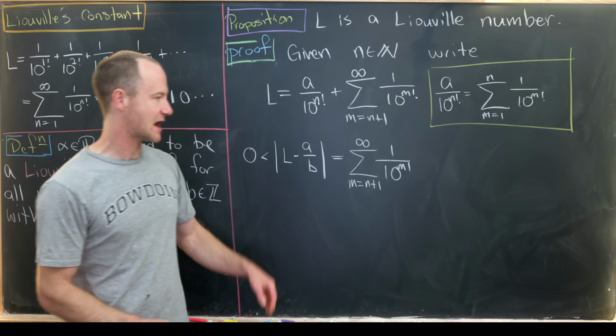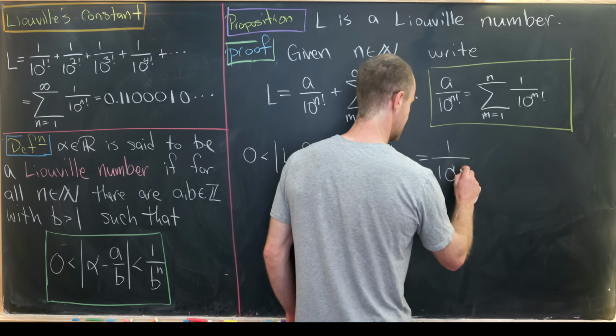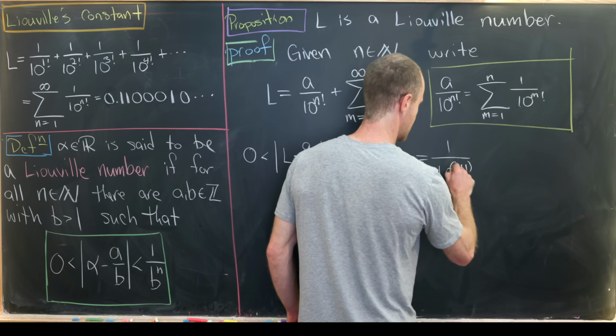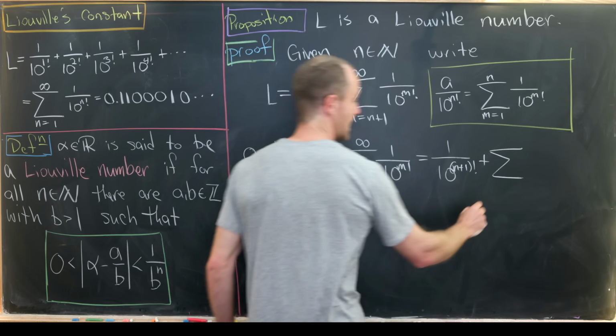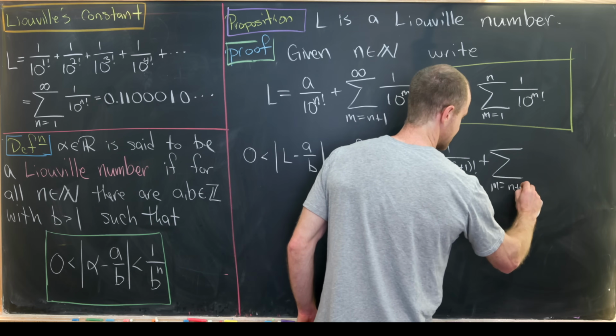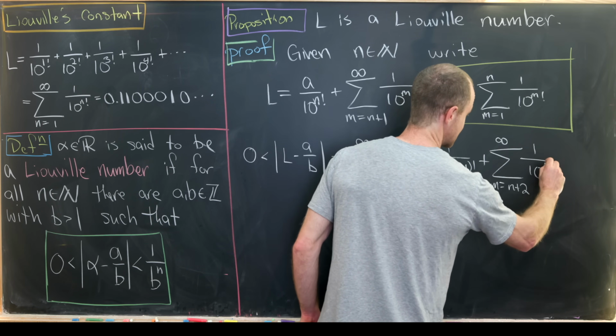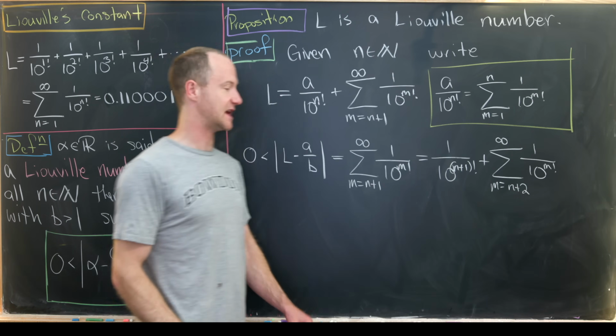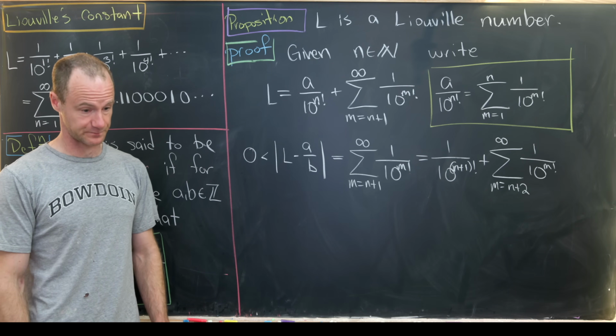Okay, now let's take out the first term. So that's going to be 1 over 10 to the n plus 1 factorial plus, now we have the sum as m goes from n plus 2 up to infinity of 1 over 10 to the m factorial. Like I said, that's taking the first term out of this remainder sum right here.